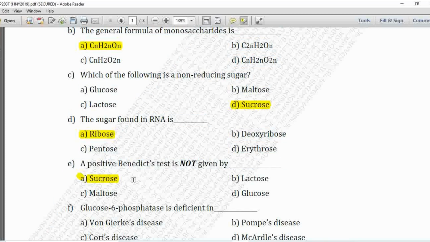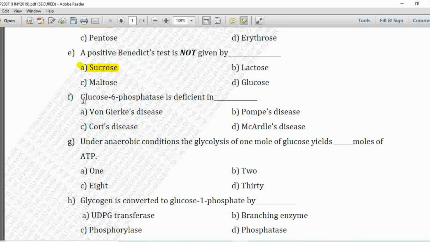Next MCQ. Glucose 6-phosphatase is deficient in option A is von Gierke's disease, B is Pompe's disease, C is Cori's disease, and D is the McArdle's disease. So glucose 6-phosphatase is deficient in the first one, that is von Gierke's disease. So option A is correct.